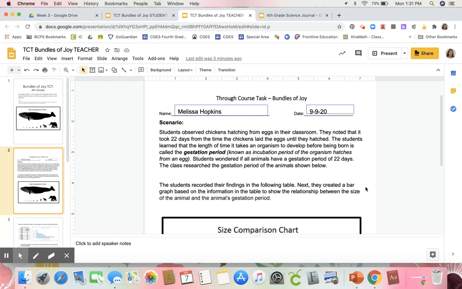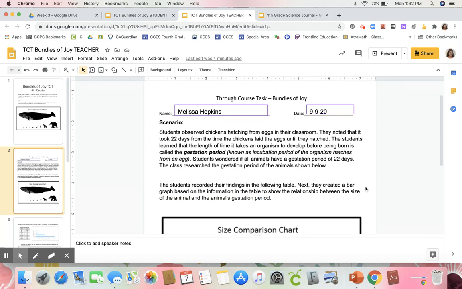The students learned that the length of time it takes an organism to develop before being born is called the gestation period, known as the incubation period if the organism hatches from an egg. Students wondered if all animals have a gestation period of 22 days. The class researched the gestation period of the animals shown below. The students recorded their findings in the following table.